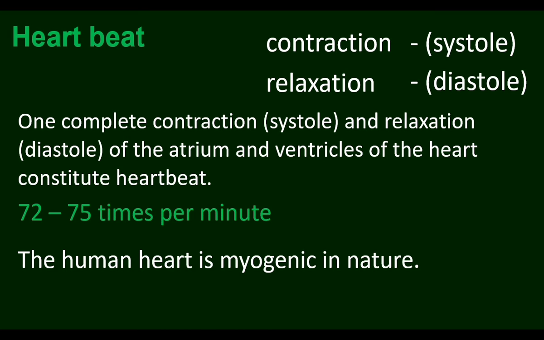Human heart is myogenic in nature. Heartbeat is due to the contraction of cardiac muscles. Normally, muscles work according to the signal coming from the brain. The brain sends a nerve impulse, which is nothing but an electrical signal. When the electrical signal comes from the brain, the muscles work. But the human heart is myogenic. The electrical signal, that is the nerve impulse needed for the contraction of heart muscles, is generated from the heart itself. The heart muscles themselves generate the electrical signal needed for the working of the heart. So the human heart is myogenic.